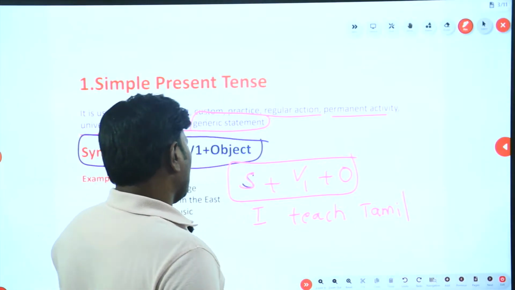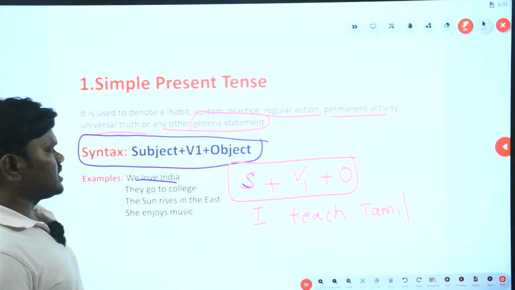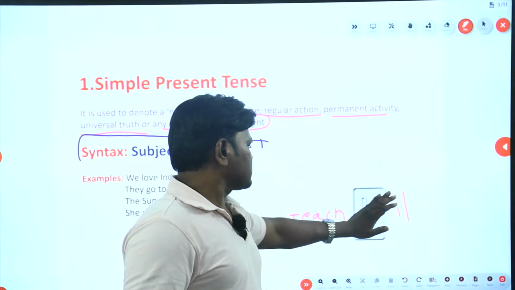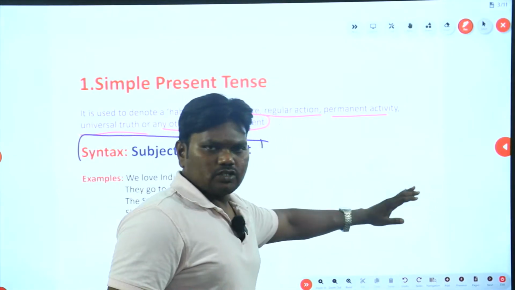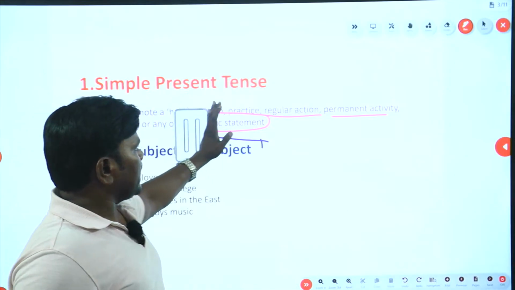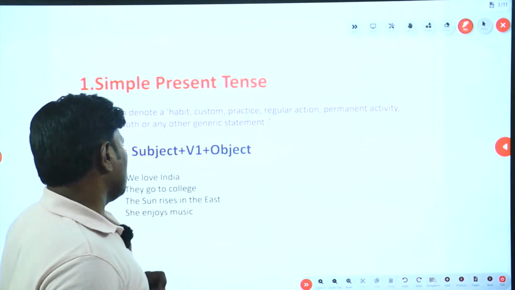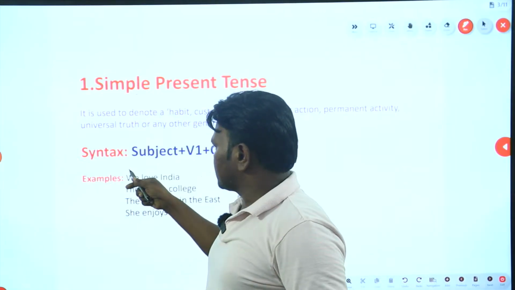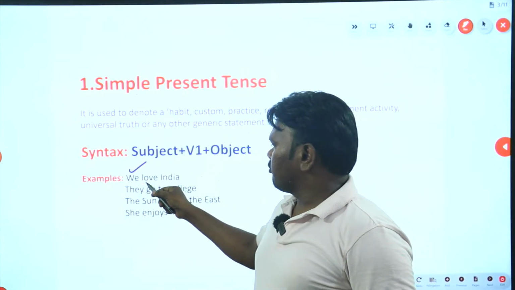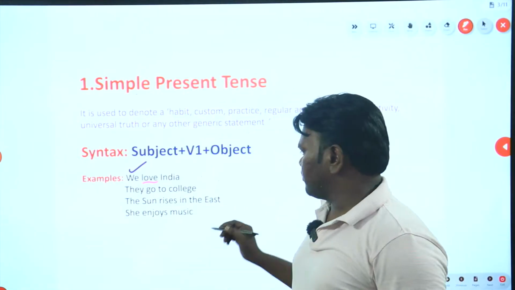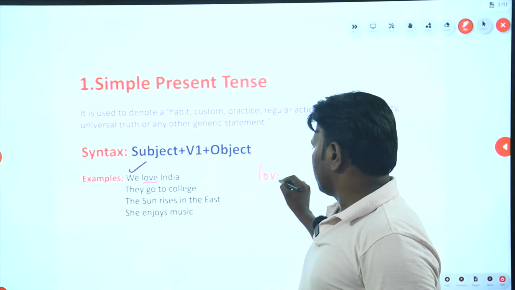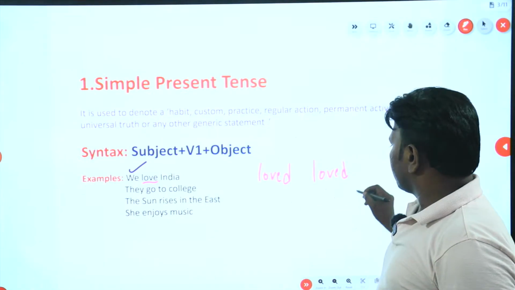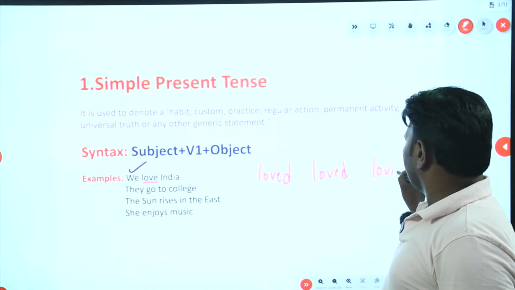Okay, so now I gave you a few examples, you may all see here. Never worry about these slides because I will be sharing these slides with you all. We will also be uploading these slides in our app. Okay, see, so we love India. We, subject, okay, love, V1. What are the other forms of love? Loved, V2. Again, V3 also, loved. Okay, loving is V4.